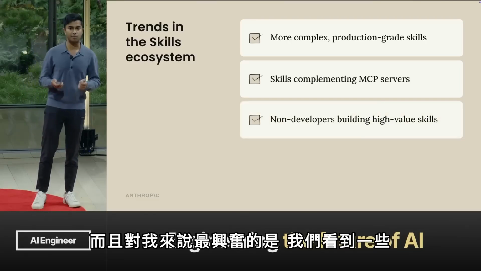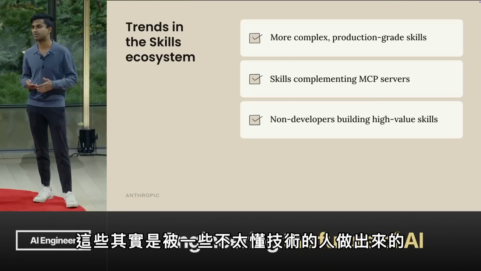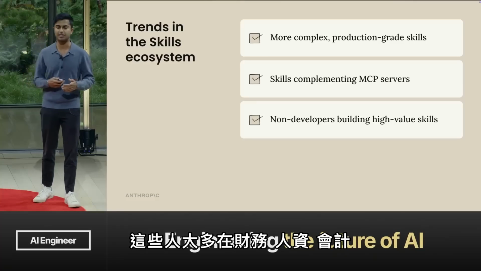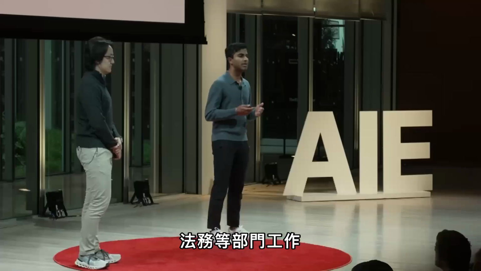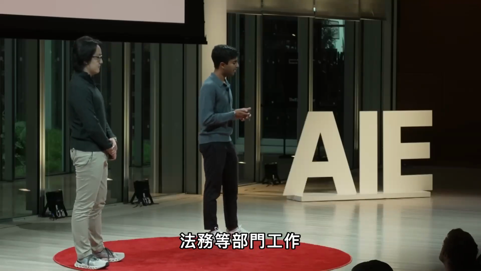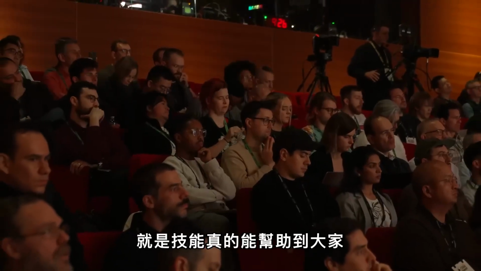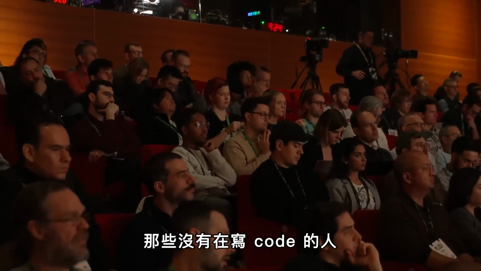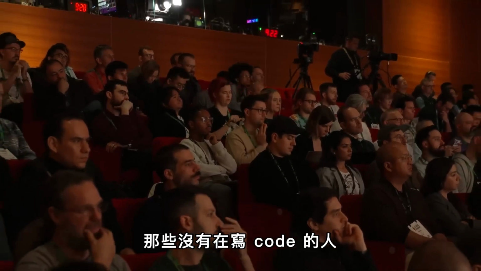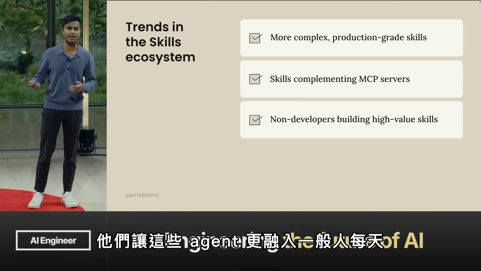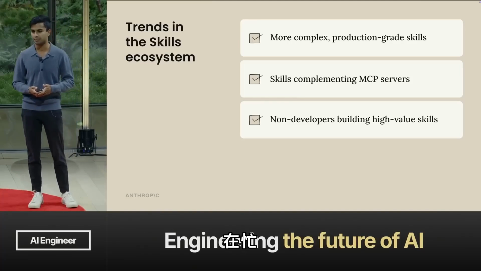And finally, and I think most excitingly for me personally, we're seeing skills that are being built by people that aren't technical. These are people in functions like finance, recruiting, accounting, legal, and a lot more. And I think this is pretty early validation of our initial idea that skills help people that aren't doing coding work extend these general agents. And they make these agents more accessible for the day-to-day of what these people are working on.